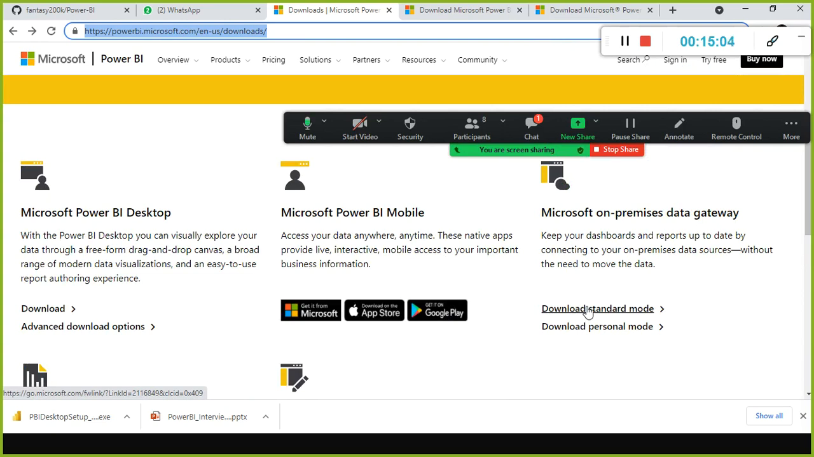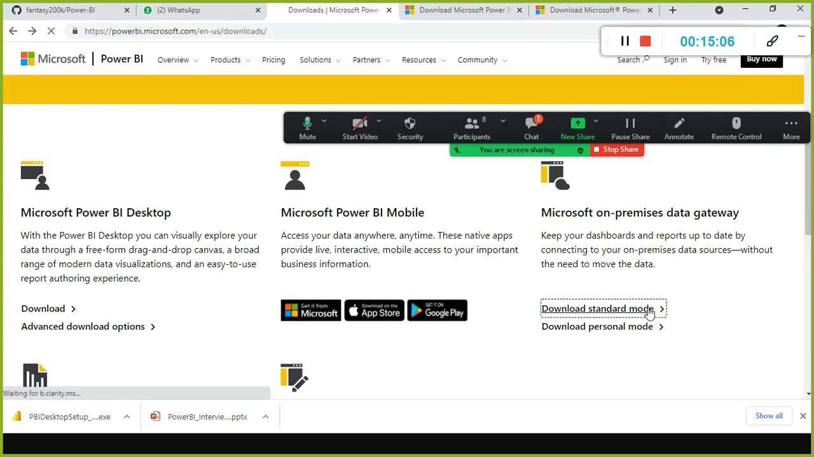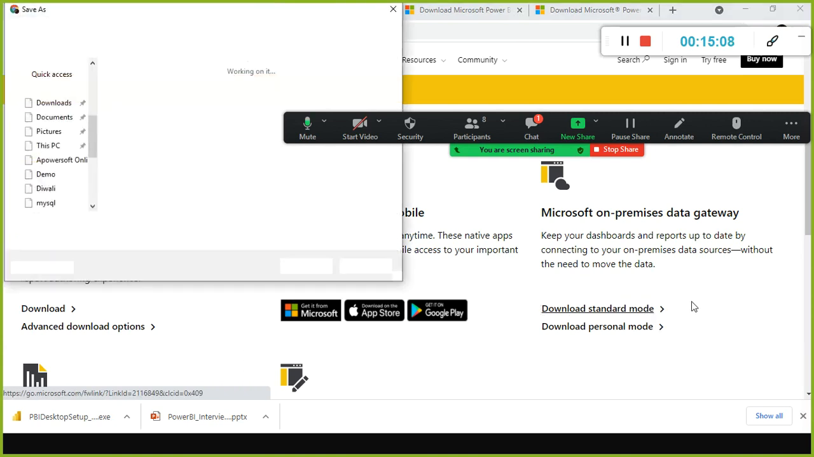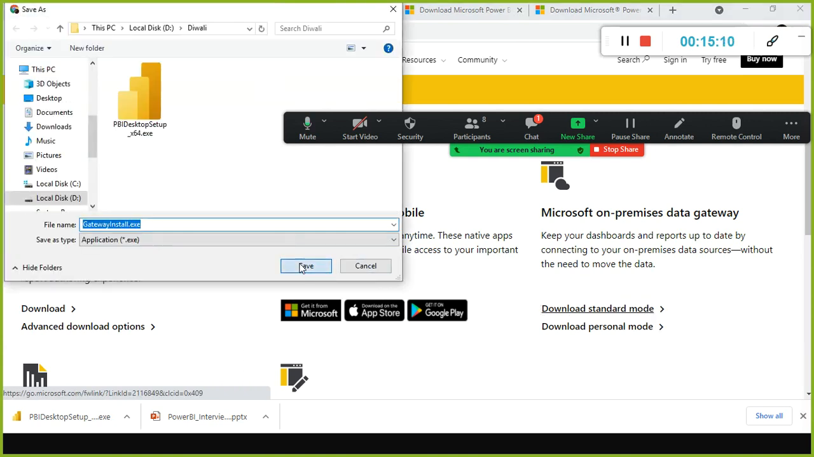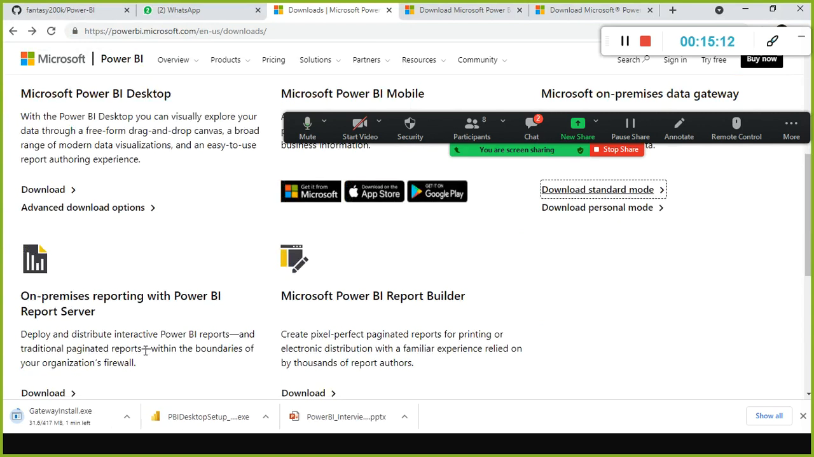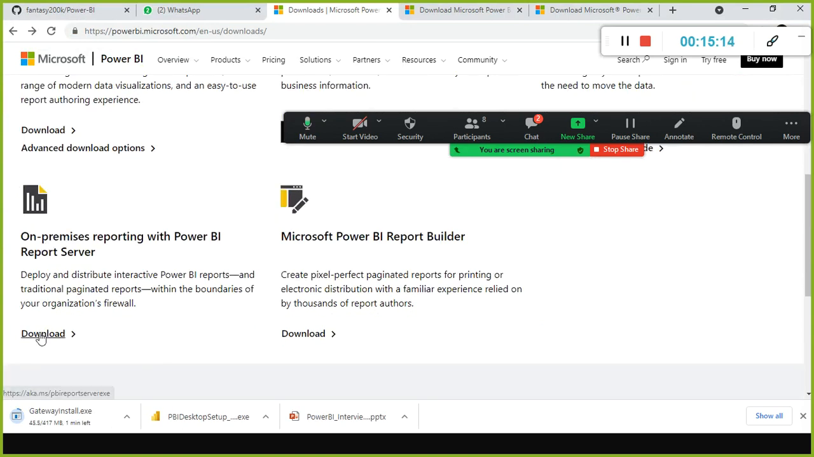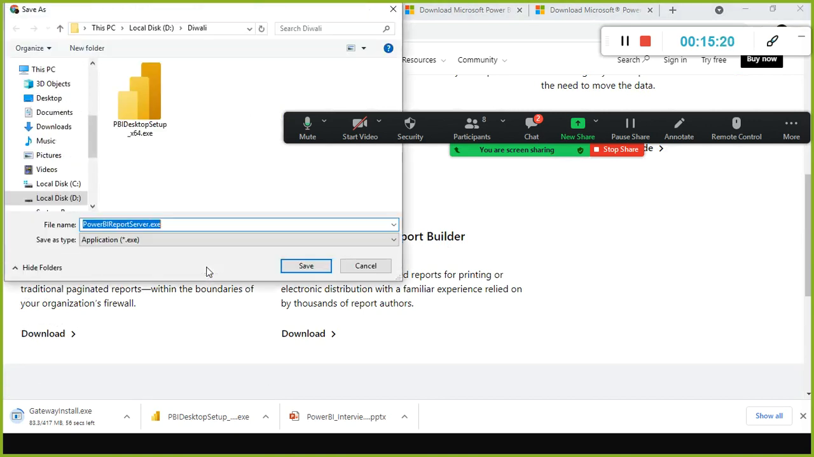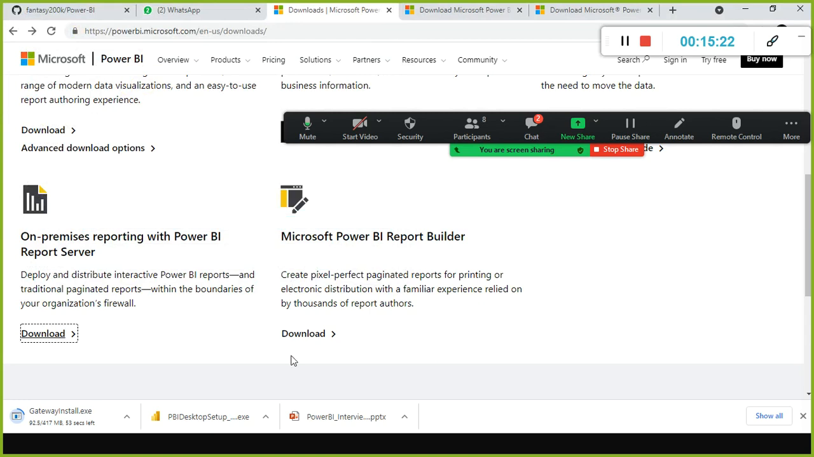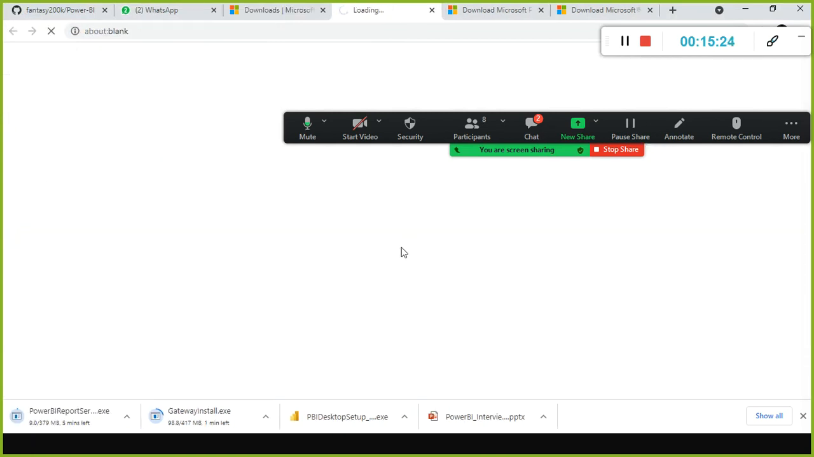Microsoft on-premises data gateway, this also you can download. Standard mode, download standard mode, the gateway install.exe. Next one is Power BI Report Server, Report Builder. Power BI Report Server is for on-premises. To develop any report and host it on your local server, you can use that one. Very simple.